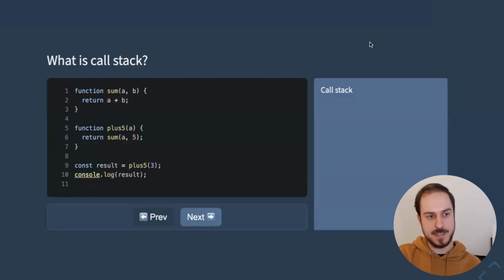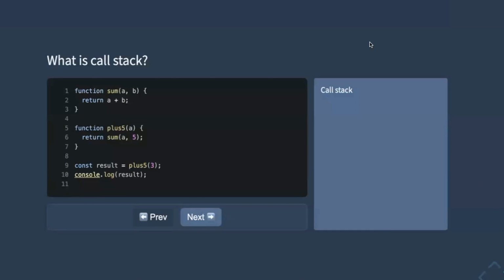So the call stack keeps track of all the functions that get executed in your code so that it knows where to jump back when you return from a function. This is what the V8 engine would do. So initially there is one frame added for your module, for your task, that is the context of the entire file, probably. It's called the main frame.